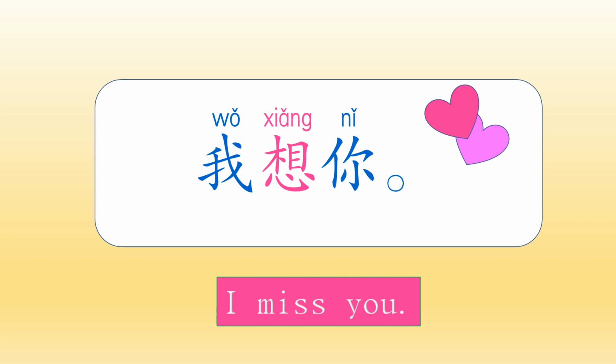So when there are 3 third tones coming up together like this, the words in front should be pronounced as the second tone. Like in here, the words 我 and 想 should be read as second tone. In here, you can read 我想你. 我 is second tone, 想 second tone, and 你, the last word, is third tone as usual.